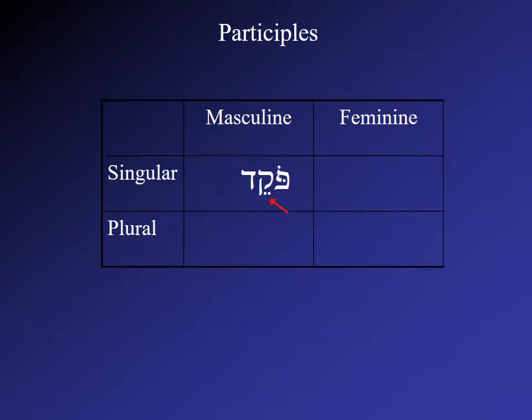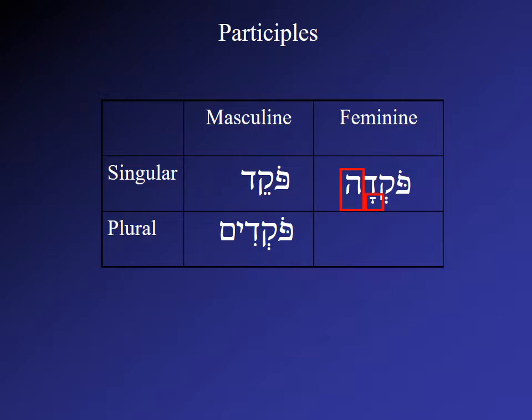To make the plural, then we can use our noun and adjective endings. So masculine plural, pokdim. Notice our im ending, just like on nouns, and our O class vowel, po. The tsere here has reduced because of vowel reduction rules. Our feminine then is pokada.